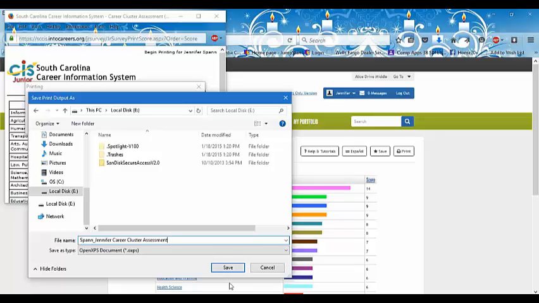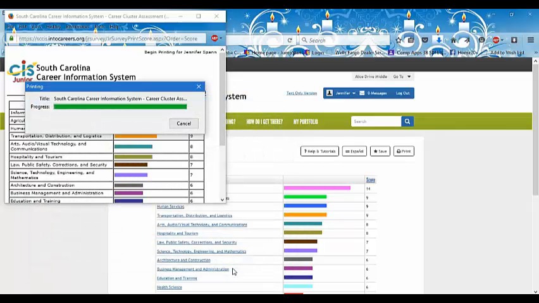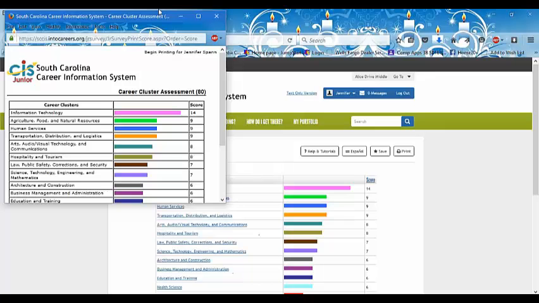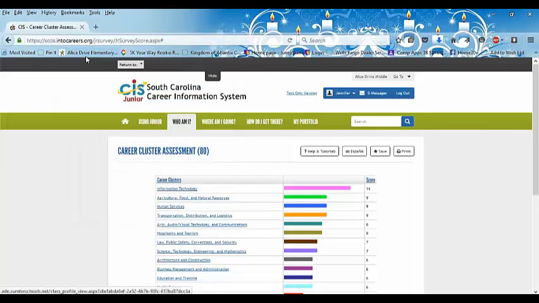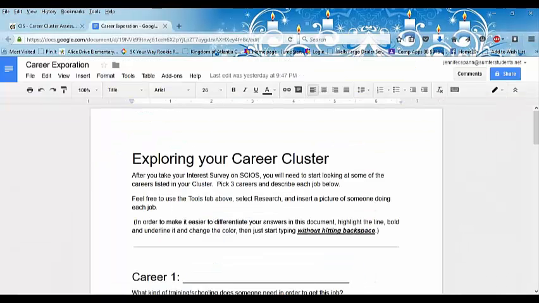Alright, and once you save that, immediately turn around and attach it to your Google Drive assignment. Now I haven't set that up for my students yet, so it's not there, but it will be the day that you're there, and you can attach more than one document, so don't worry about that.